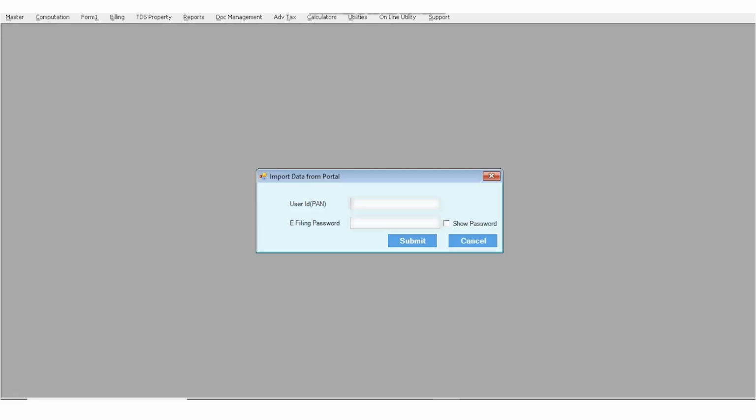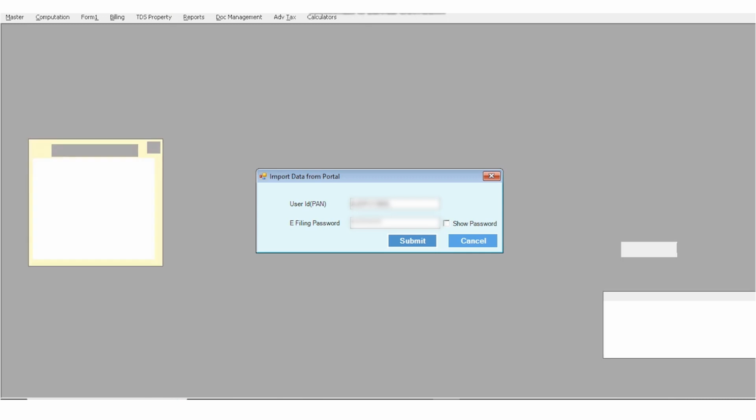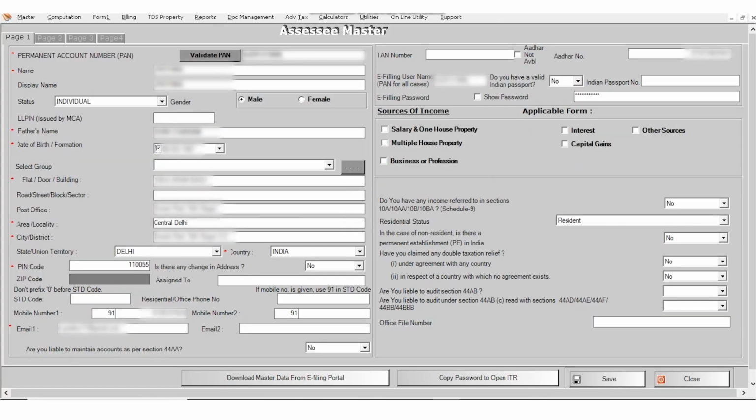And after clicking on yes, here you need to enter the user ID of your government portal. Then you need to enter the password over here. And after entering your password, click on the submit button. After clicking on submit, the details of the assessee will be reflected automatically from the government portal like this. So you don't need to enter the details manually. You can import the data from the government portal as well.